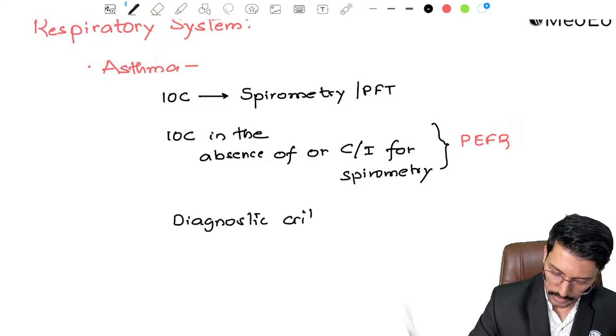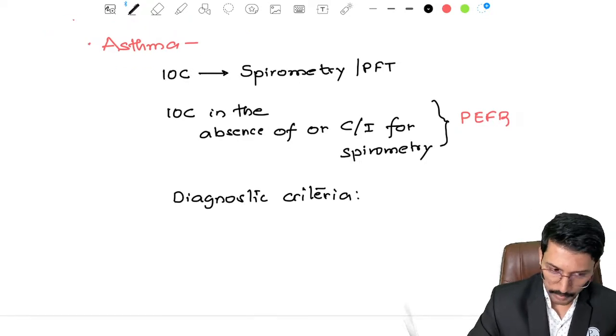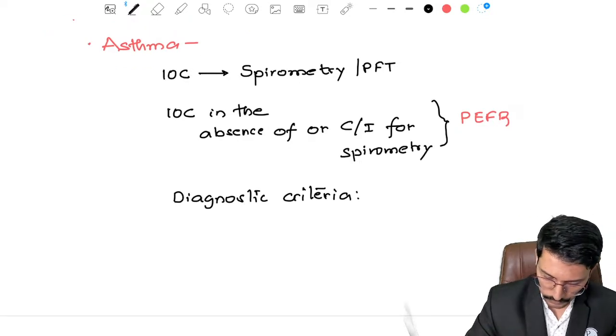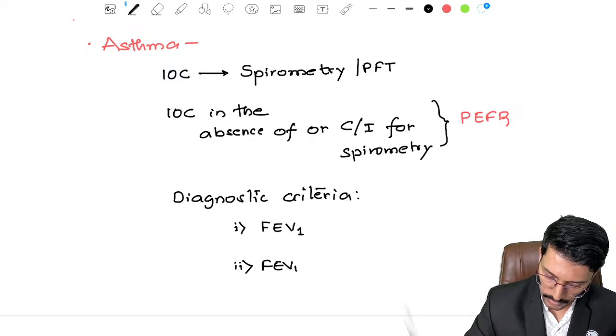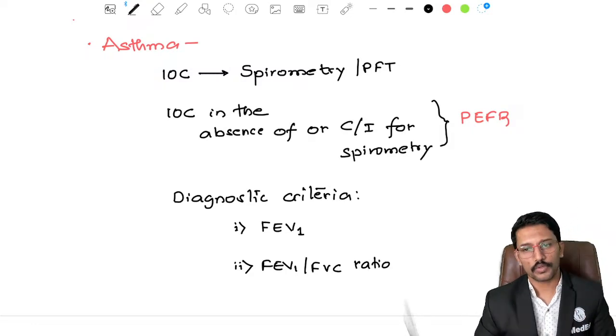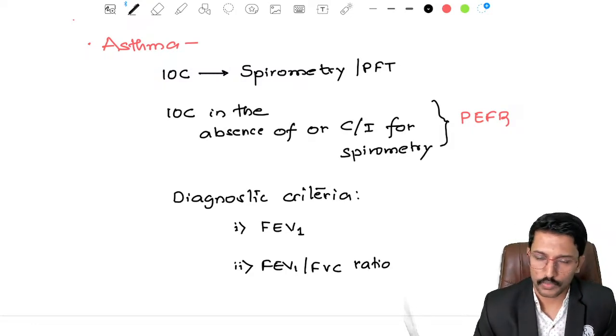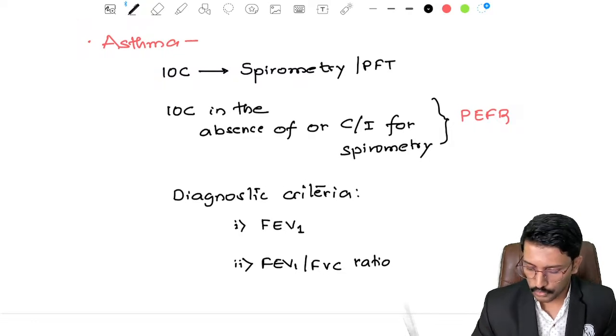Diagnostic criteria. On the PFT there are only two parameters which are important for us. Parameter number one is your FEV1, and parameter number two will be the FEV1 by FVC ratio. These two are more than sufficient for us to make the initial diagnosis of bronchial asthma.